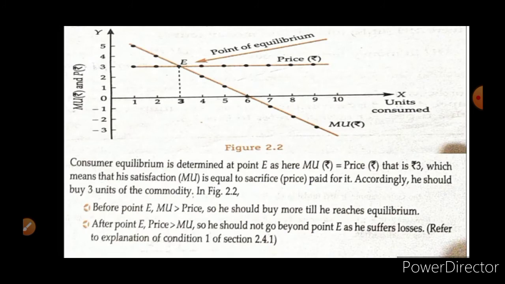Now, explanation with this diagram. Price and marginal utility in terms of rupee are represented on the OY axis.